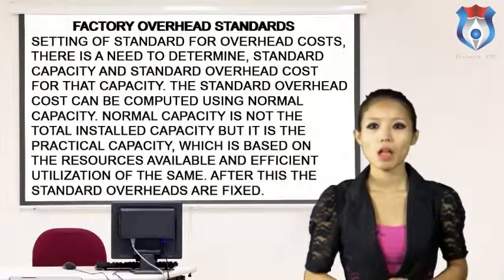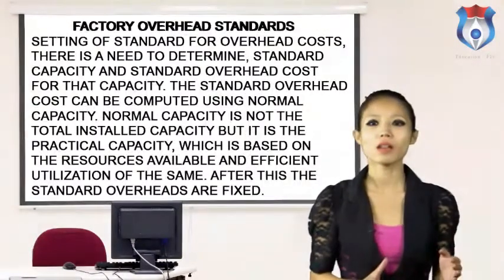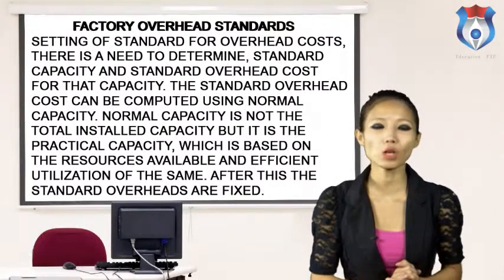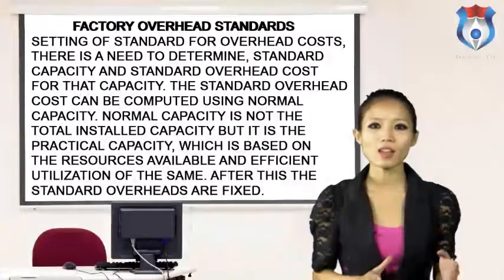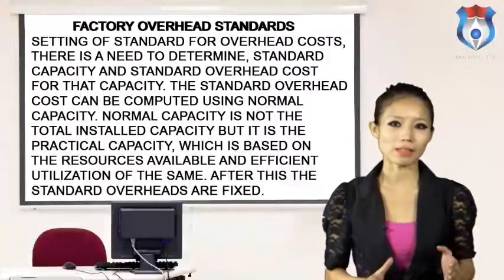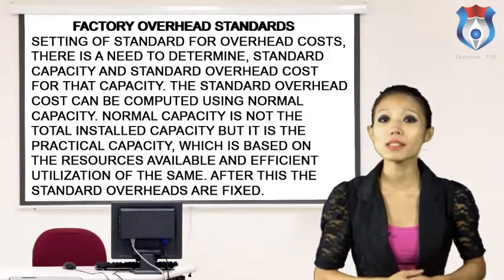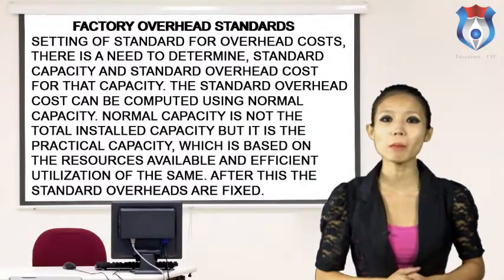Factory overhead standards. For setting standards for overhead costs, there is a need to determine standard capacity and standard overhead costs for that capacity. The standard overhead costs can be computed using normal capacity.